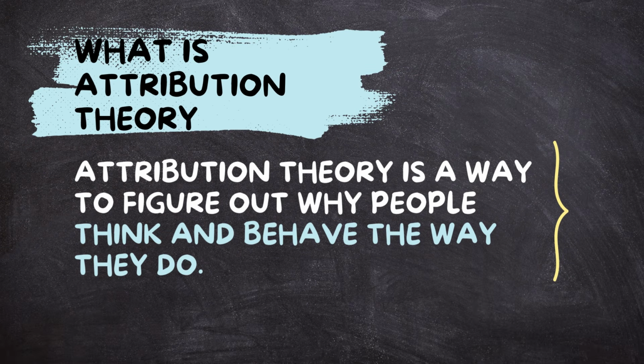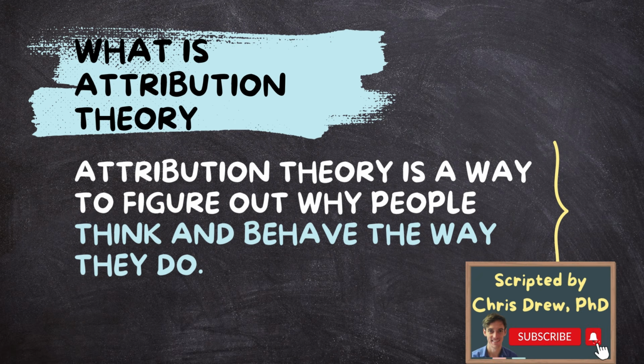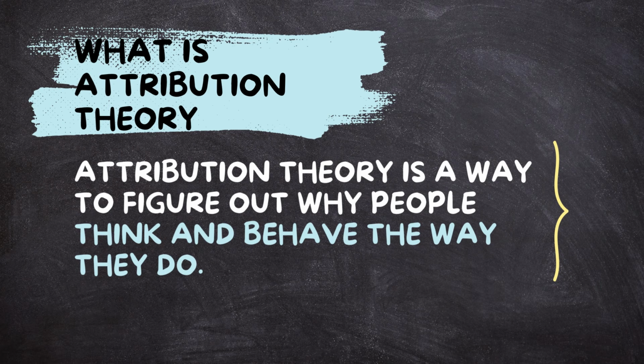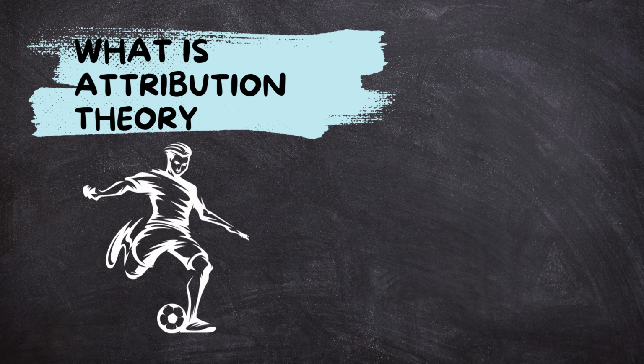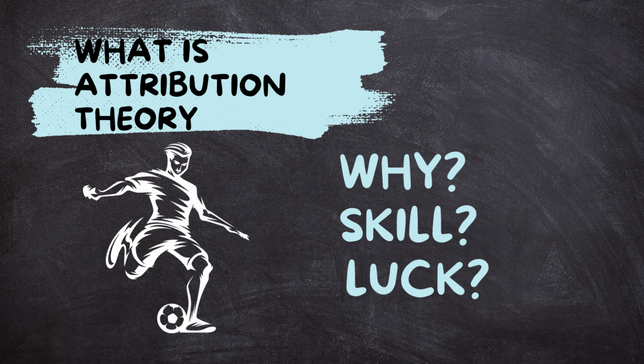Attribution theory is a way to figure out why people think and behave the way they do. It helps us understand how we explain things that happen around us. Imagine you see someone scoring a goal in a soccer game. Attribution theory helps you answer questions like, why did they score? Or, was it because of skill, luck, or something else?